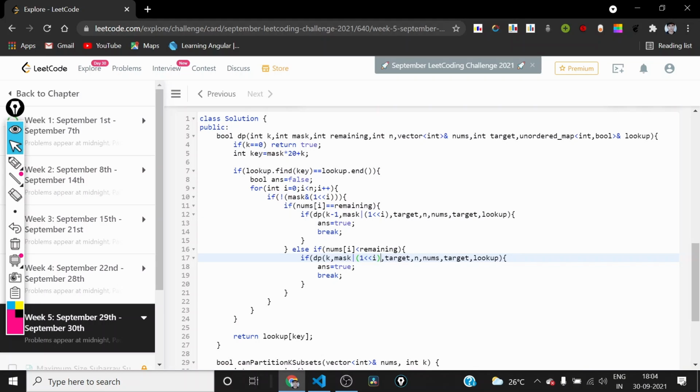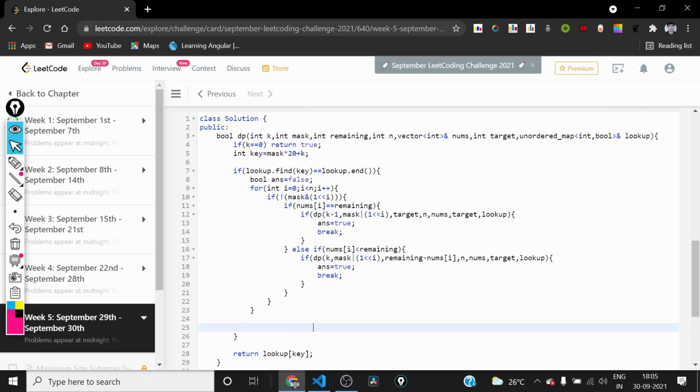And the remaining will become remaining minus nums i in this case. And n, nums, target and lookup will stay the same. So if this is true, we will set answer to true and break. Otherwise, we will check for other i's. So after checking for all the i's, if the answer remains false, then the answer is false. Otherwise, if it became true for any of the cases, it is true.